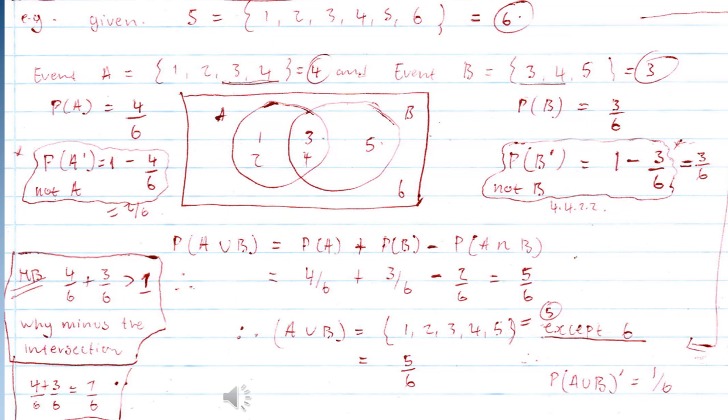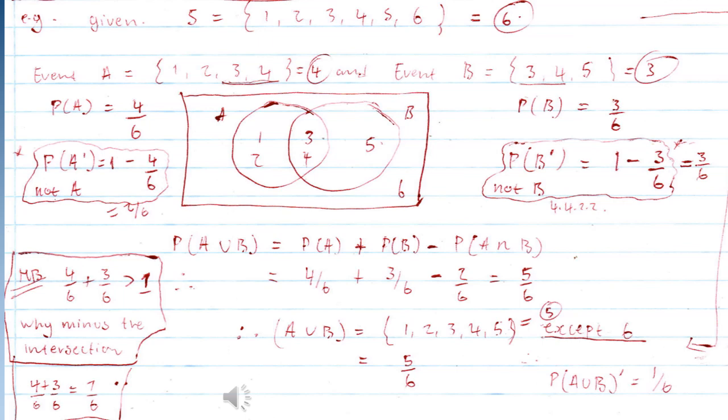Looking at the probabilities of A and B, if we add them, it is 4 over 6 plus 3 over 6, which gives 7 over 6. That number is greater than 1, and we do not regard it as a probability, because a probability must always be between 0 and 1.